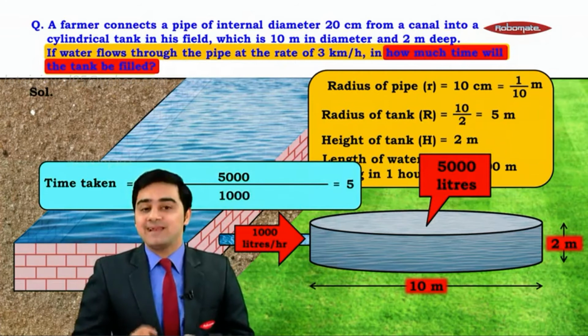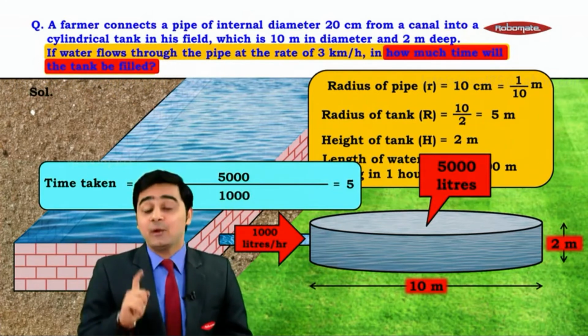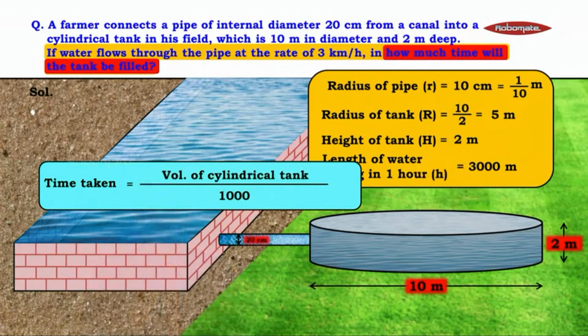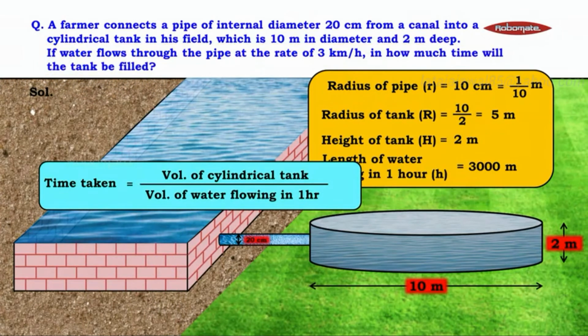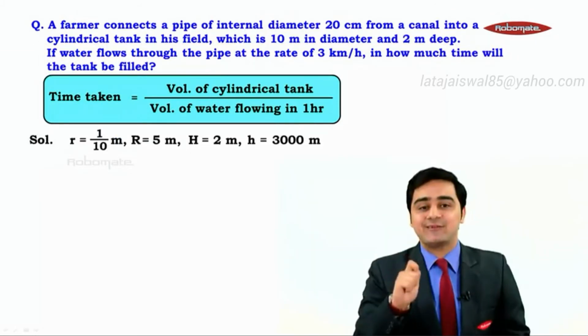Now, my dear students, let us generalize this to get a formula for time taken. In this example, 5000 is the volume of the cylindrical tank and 1000 is the volume of water flowing through the pipe in 1 hour. So we can say therefore time taken is equal to volume of cylindrical tank upon volume of water flowing through the pipe in 1 hour. Let's proceed further and now let us understand the calculations.